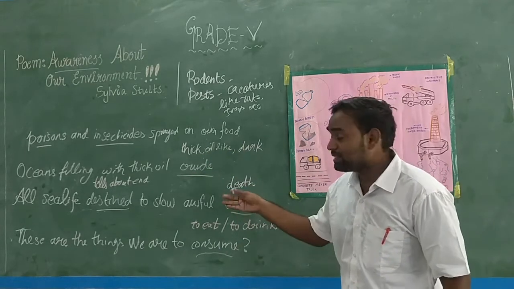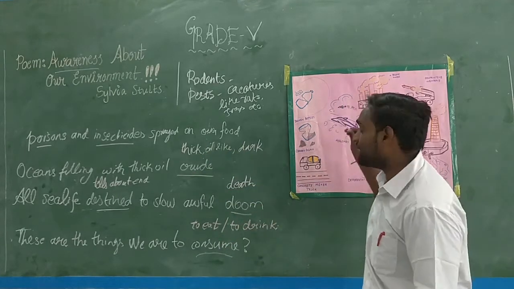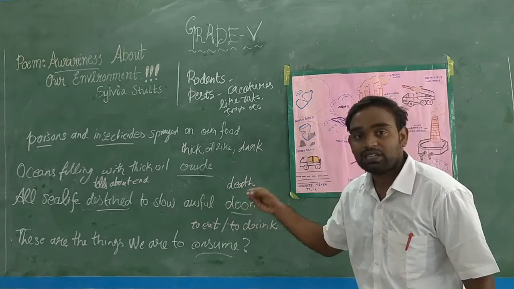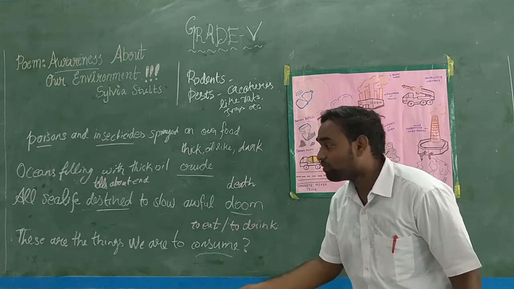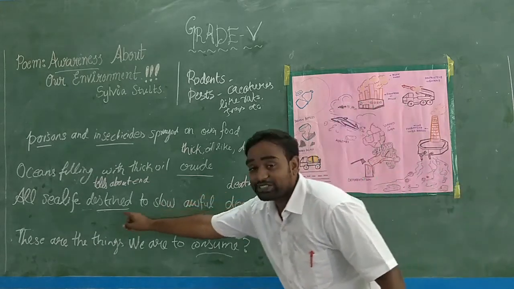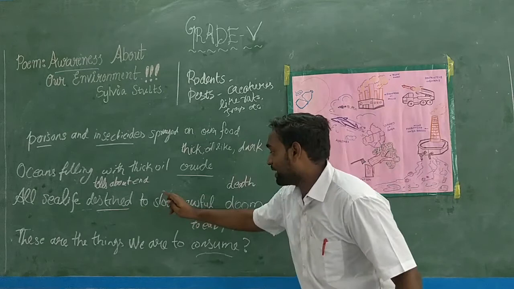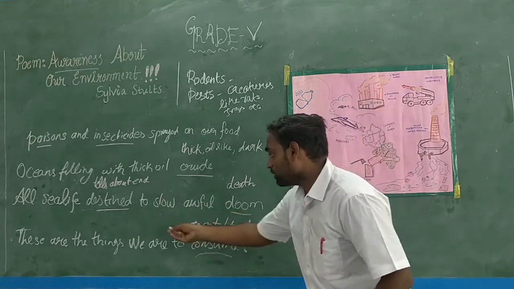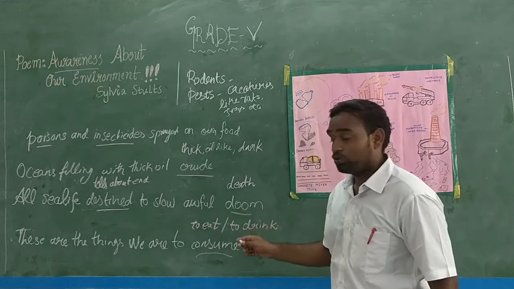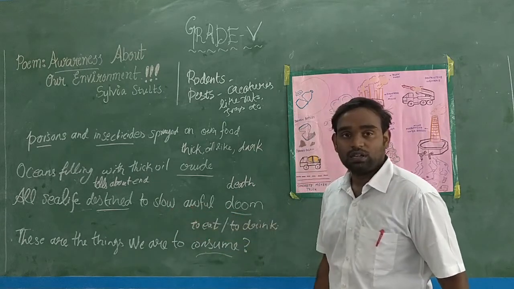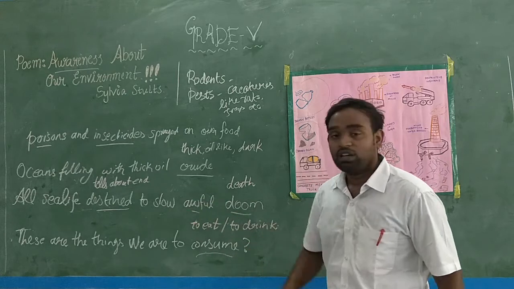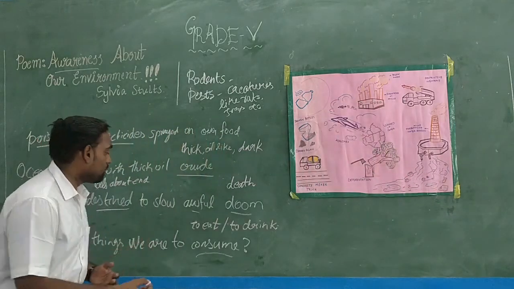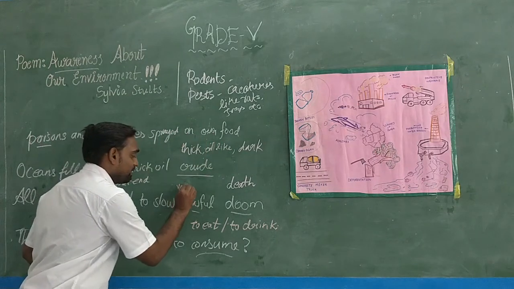Because of that, many sea creatures, the animals which live inside the water, will reach an end in a slow, awful death. How? Slow and awful. Awful means a very sad manner.